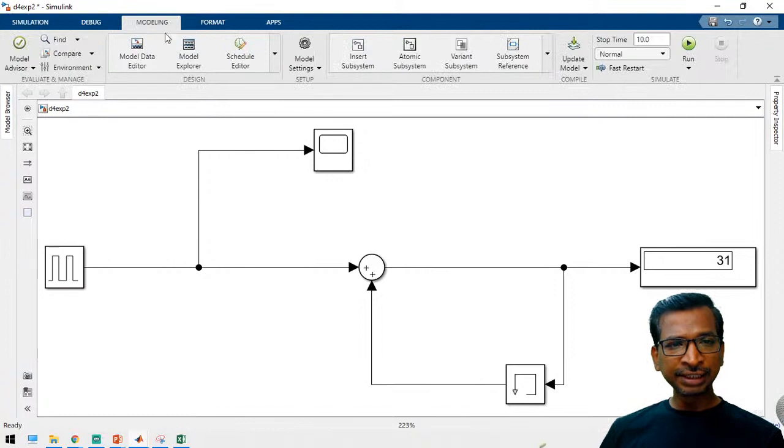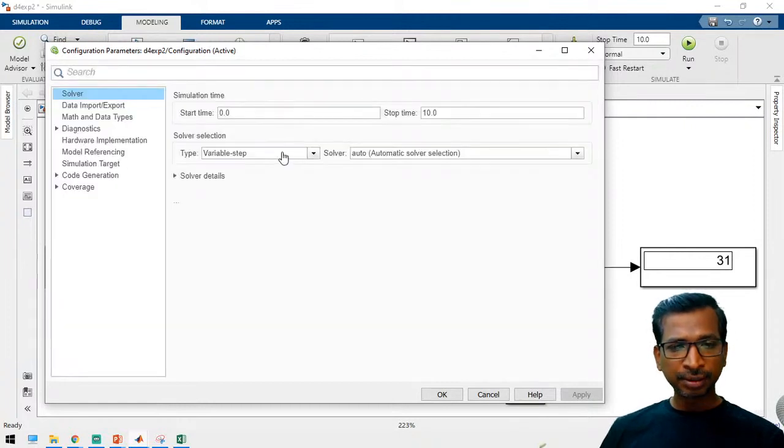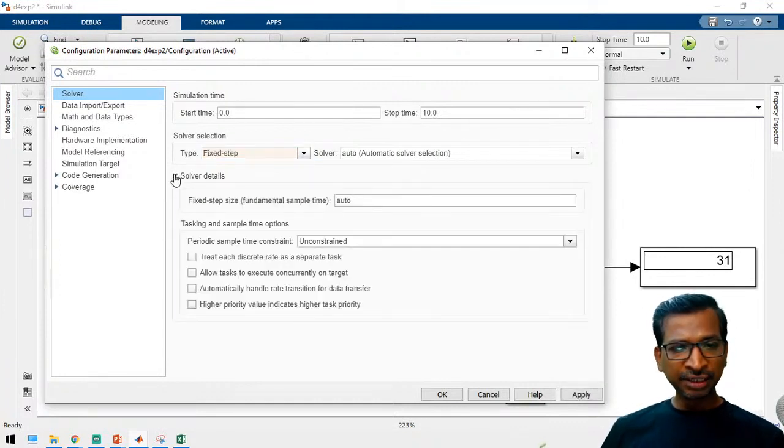Open the model settings and adjust the solver type. Choose the fixed step, and open the solver details.